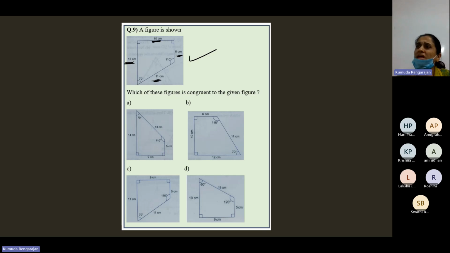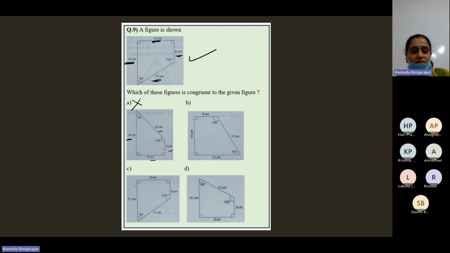Equal in every aspect. All sides should be equal, angles must be equal. So straight away, option A cannot be the right option because the sides measure differently. This is 14, 9, 5, and 13. Correct? You all agree with me.